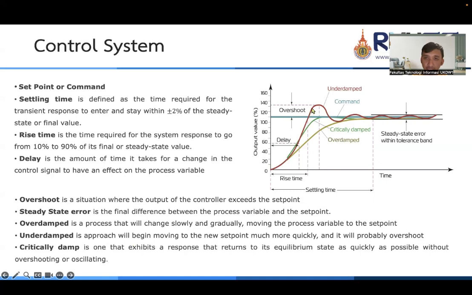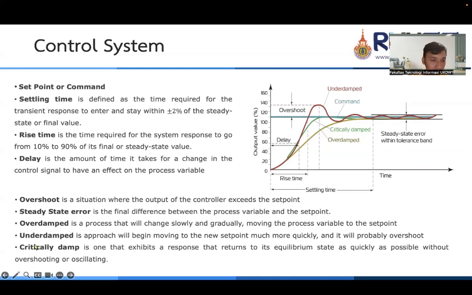After that, the output will be stable. But if we look at this picture, the underdamped also has an oscillation, but the oscillation will reduce in the next time. Okay,